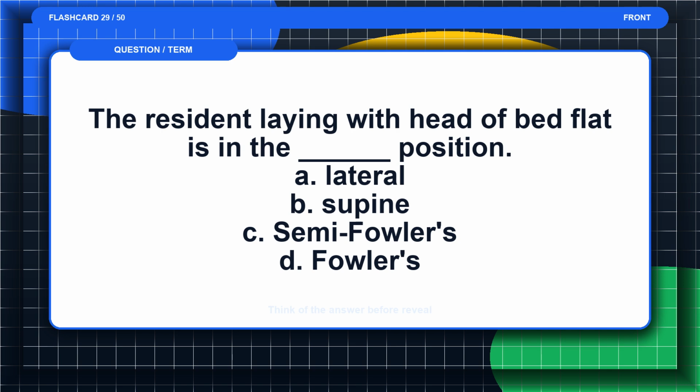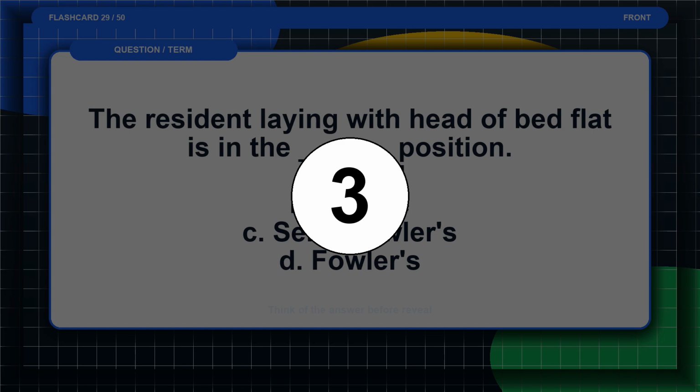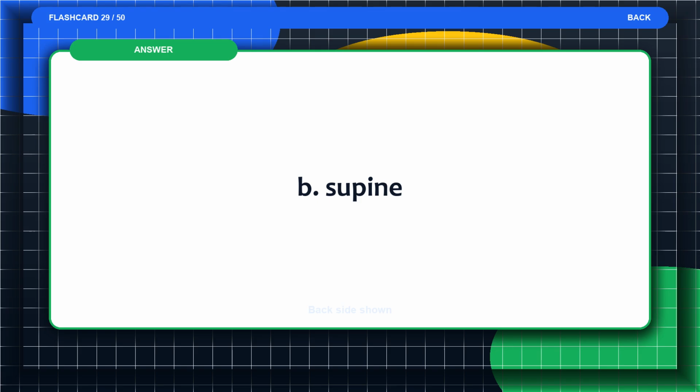Flashcard 29. The resident laying with head of bed flat is in the blank position. A. Lateral. B. Supine. C. Semi-Fowlers. D. Fowlers. Think of the answer before the reveal. The answer is B. Supine.